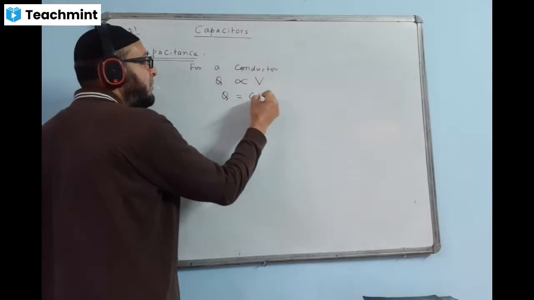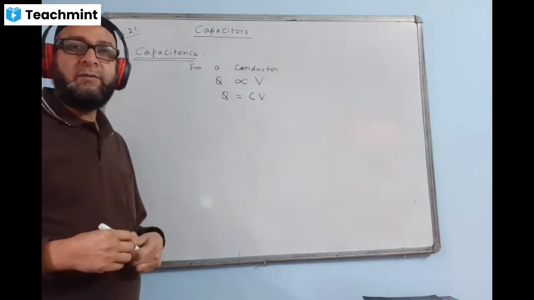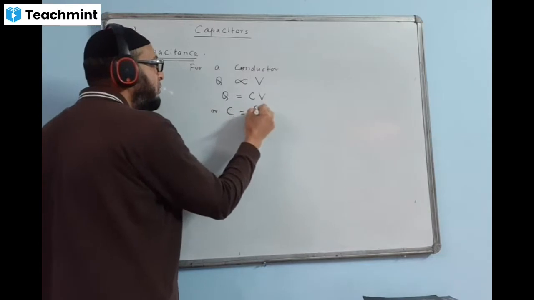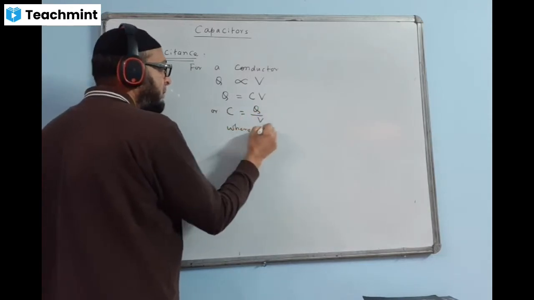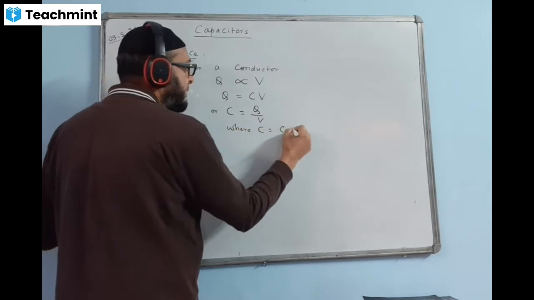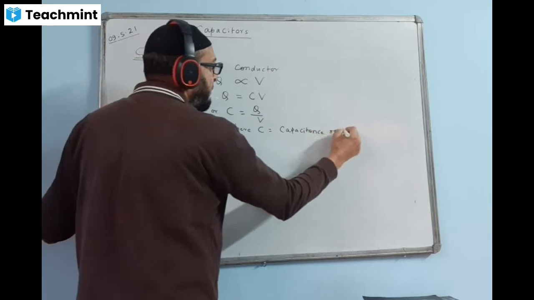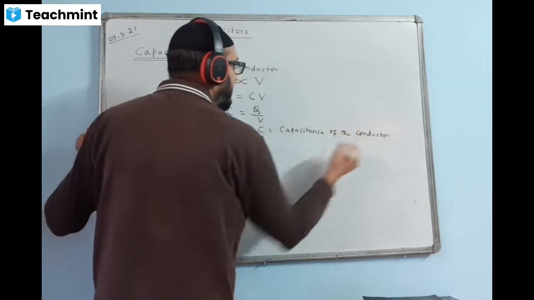That constant we denote by capital C. We have the formula Q equal to CV, or we write C is equal to Q upon V, where C is called the capacitance of the conductor.